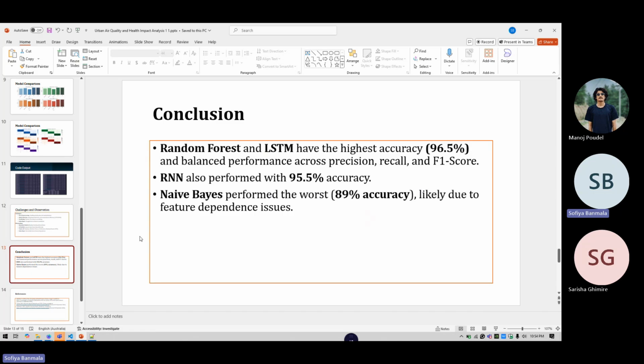These models offer a balance between accuracy, precision, recall, and F1 score, making them highly effective for real world applications. In contrast, naive Bayes was less effective due to its reliance on feature independence. Ultimately, our project highlights the potential for machine learning and deep learning to address global health challenges posed by urban air pollution. By providing data driven insights, we hope to contribute to better public health intervention and urban planning policies.